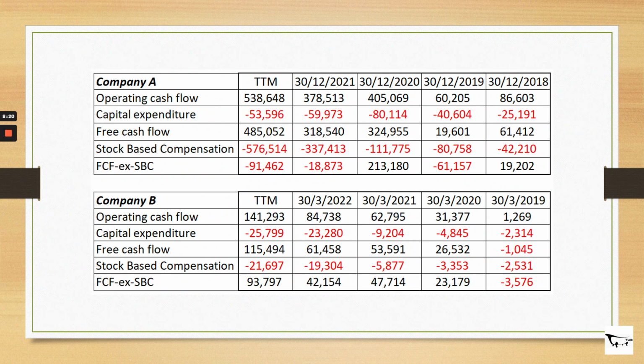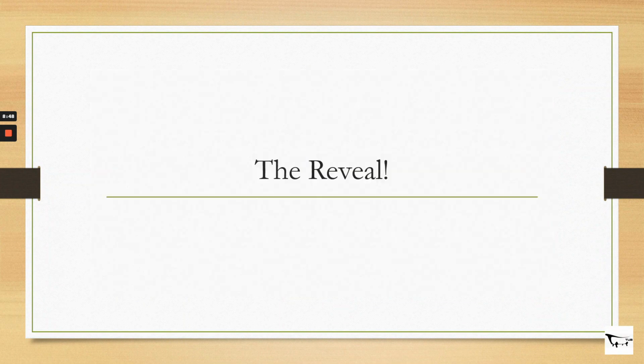So you can see for the trailing 12 months, company A FCF excluding stock-based compensation is negative 91 million, and company B FCF excluding SBC is actually positive 93 million. So that is a huge difference. When people look at this, people are amazed at how stock-based compensation can cause such a huge difference in the free cash flow. Before I continue, I will just say that my opinion is that stock-based compensation should be removed from the free cash flow itself. And revealing now, I said that the companies are in the same industry.